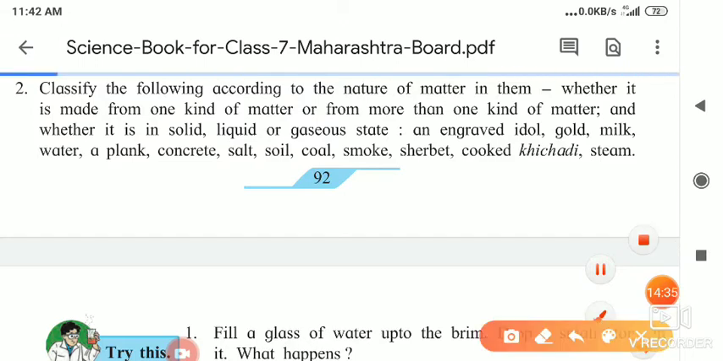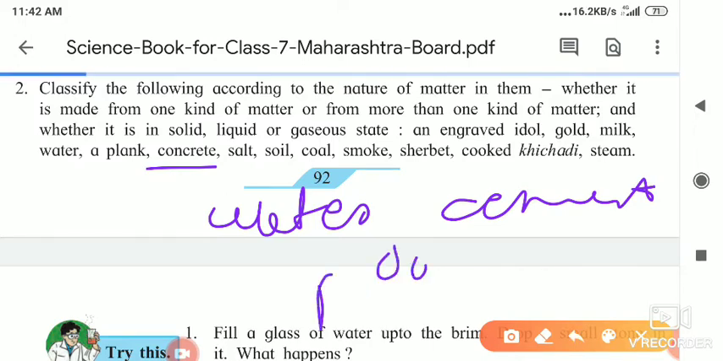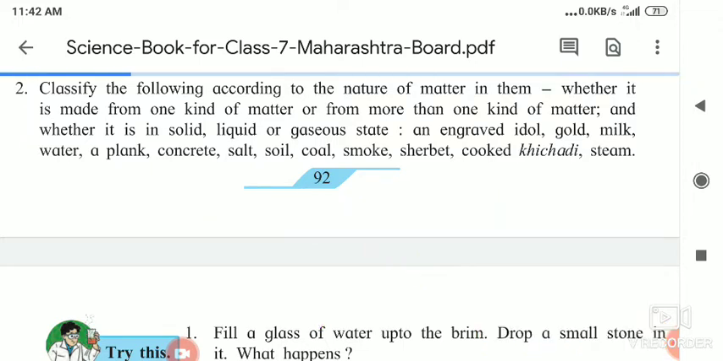Next is concrete. As you know, in construction we use concrete. So concrete is a mixture of water, cement, and some pebbles, small stones, inside it. So it is a mixture of cement, water, and pebbles, and it is in which state? That is the solid state only, semi slurry.